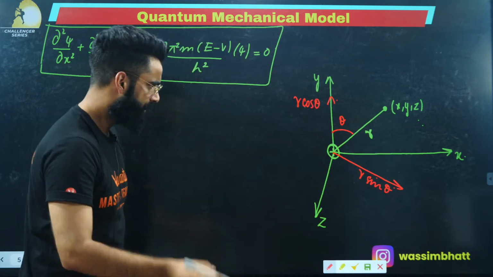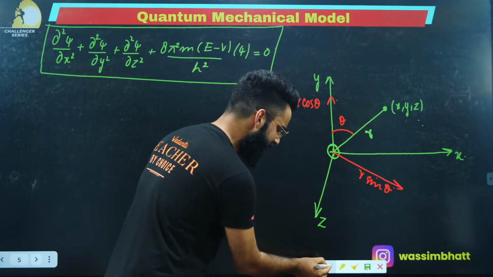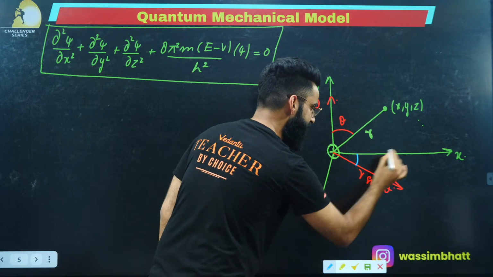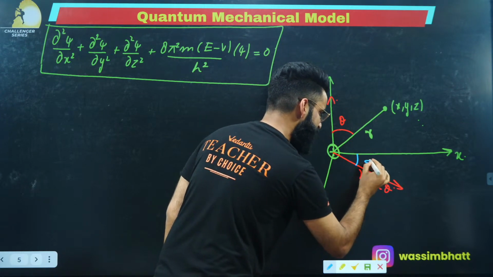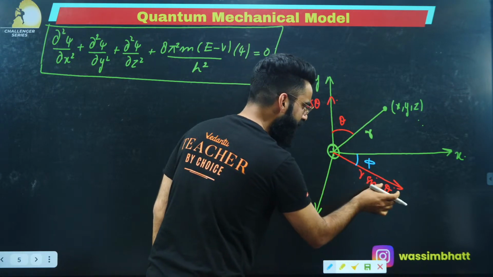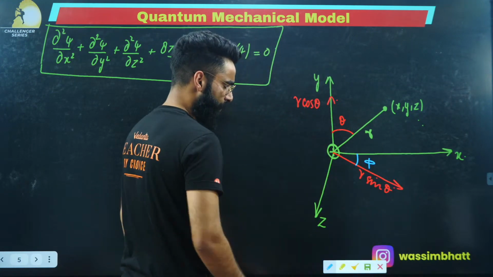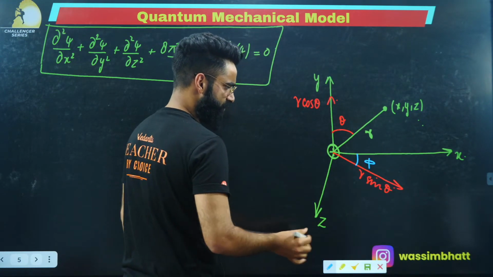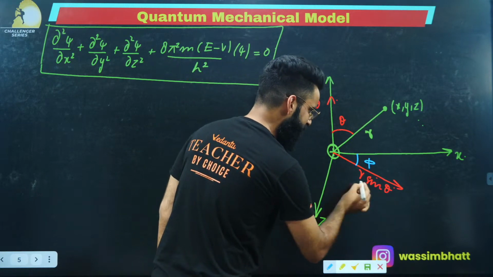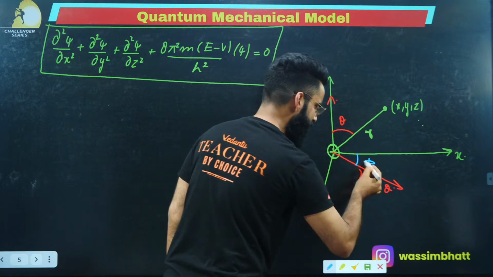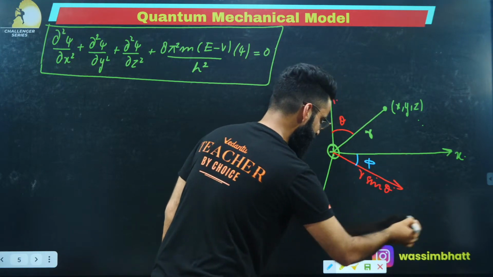Now at the same time, understand one more thing. Let's say this r sine theta is making some angle phi with this x-axis over here. First of all, let me tell you this r sine theta is present on the xz plane.